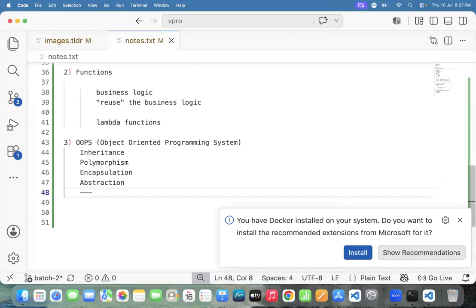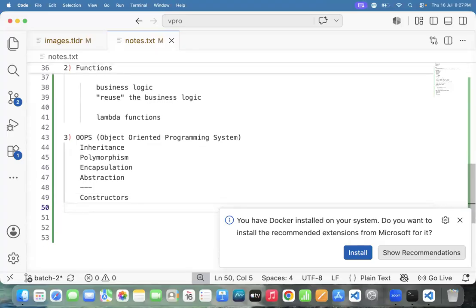Not only this, I want to go for constructors also, and for keywords also. We don't really have keywords like public and private, but we will see that effect also.